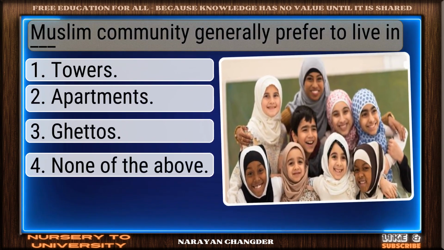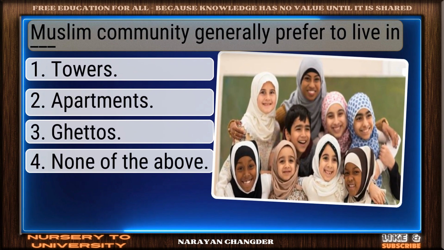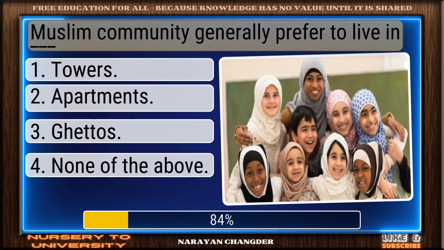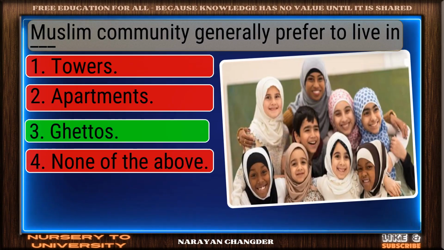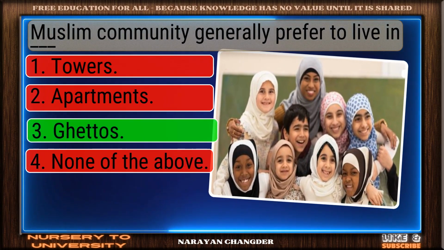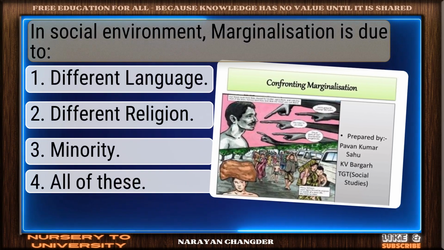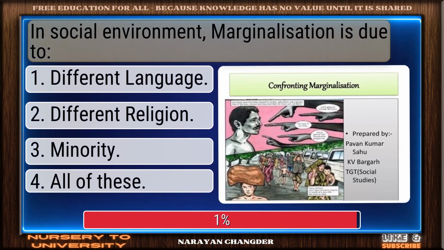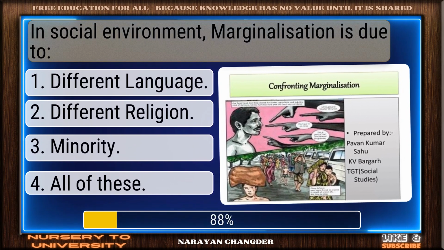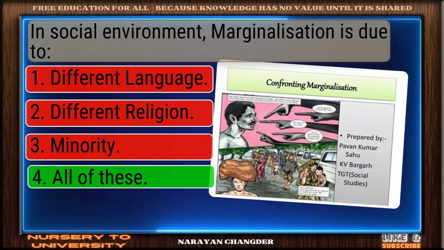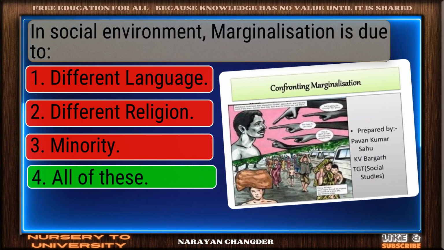Question number 44. Muslim community generally prefer to live in dash. Well reasoned. Ghettos is the correct choice. Question number 45. In social environment, marginalization is due to. Clear logic. Your choice, all of these, is sound and 100% true.